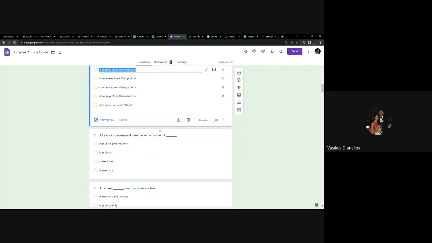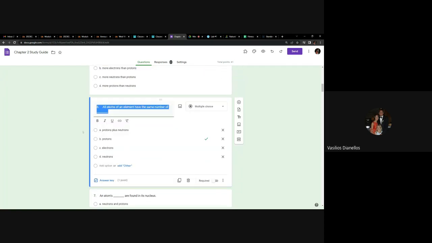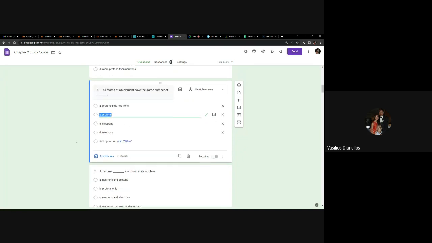Number 6, all atoms of an element have the same number of what? Basically, that's saying all atoms of an element are defined by what? And remember, the number is protons, right? So anything that has one proton is a hydrogen. Anything that has 2 protons is a helium, right? They're defined by the number of protons. Any questions about number 6?